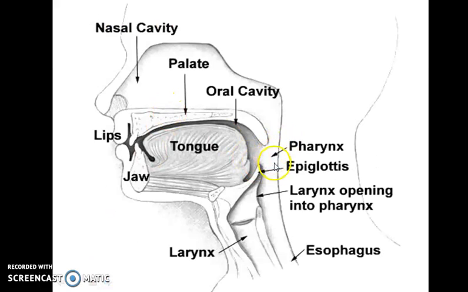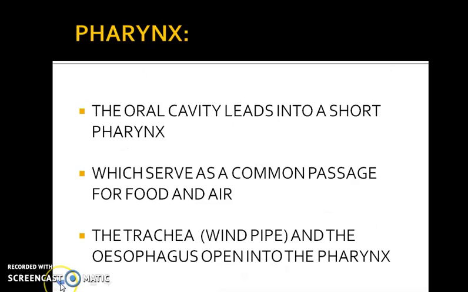Here you can see the pharynx, and here you can also see the larynx. So the pharynx is a common passage for both food as well as air.